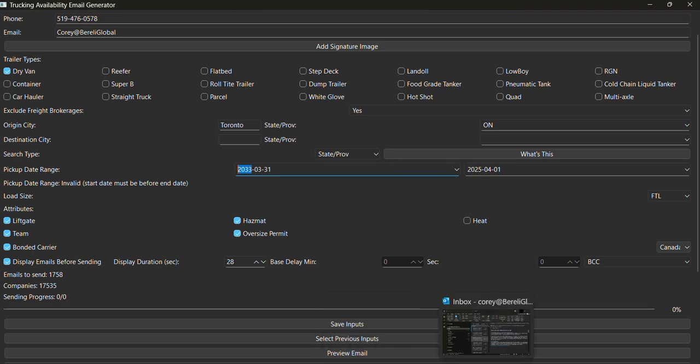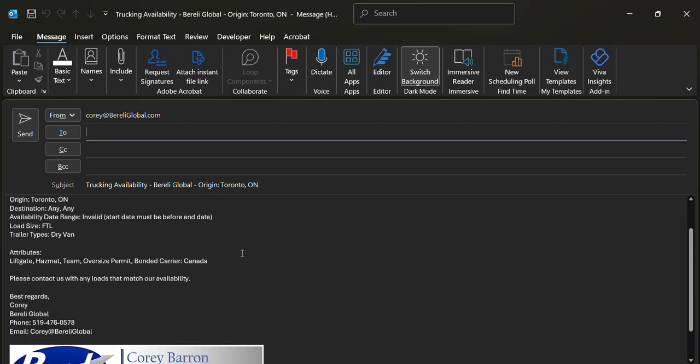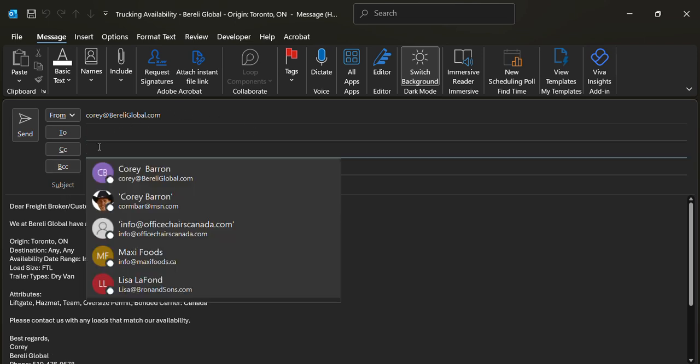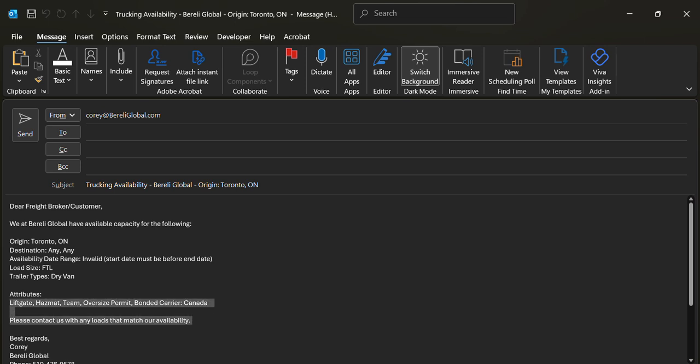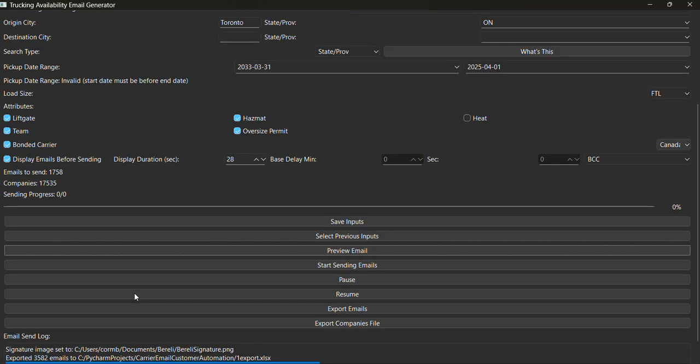That way you don't have to spend a lot of time sitting there writing up an email. Your list of customers is already there, your attributes are already there, your origin is already listed, and your destination, it doesn't matter. It just makes life a lot easier, I think, to have a program like this.